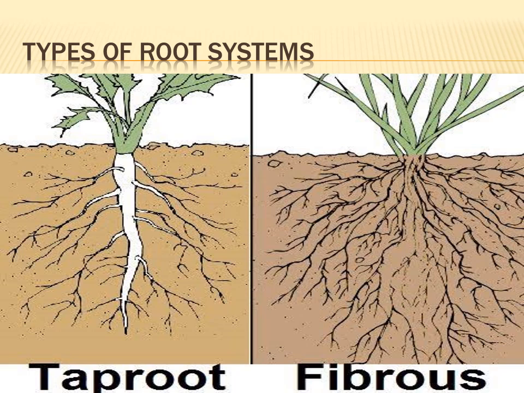Now can you say the answer? What is the difference between the taproot system and fibrous root system? Think about this in your mind. Yes, very good. Taproot system grows long, then fibrous root system grows at the side level. These are the major differences between the taproot system and fibrous root system. Can you remember?